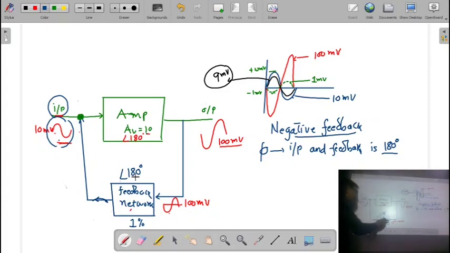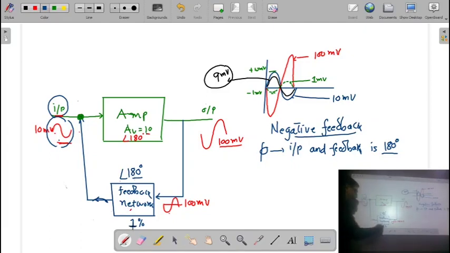Whenever the network introduces a phase, you require one of the reactive components. Remember, only a resistive network cannot introduce the phase. You have to combine a resistance with the capacitor, or capacitor with the inductor, or inductor with the resistance, then only you can achieve the phase difference. So let us say we have a network which introduces a 180 degree phase shift.